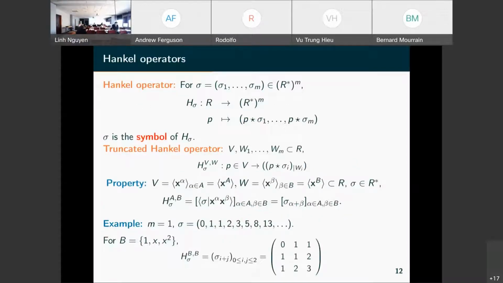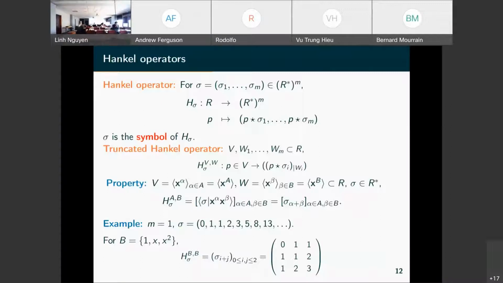Yes, so now from this sequence, we can read matrices, moment matrices, and they are related to these Hankel operators. And a Hankel operator is simply taking the product with a linear functional. So we have a polynomial, and we take P times sigma. This gives an operator which is going from the polynomials to the dual.